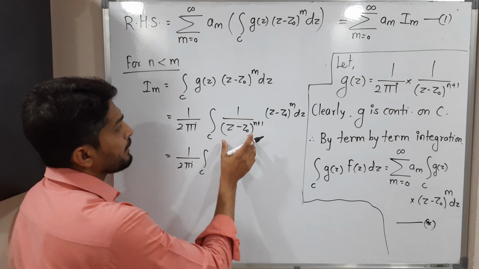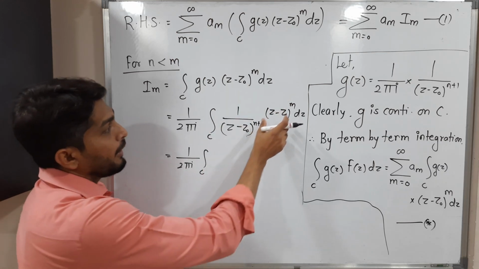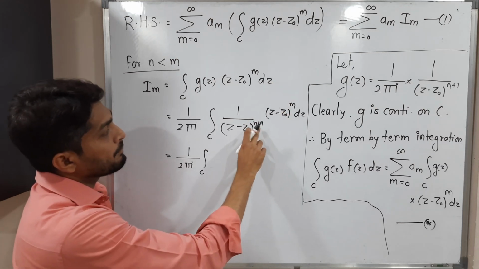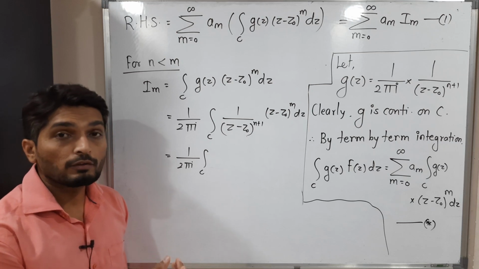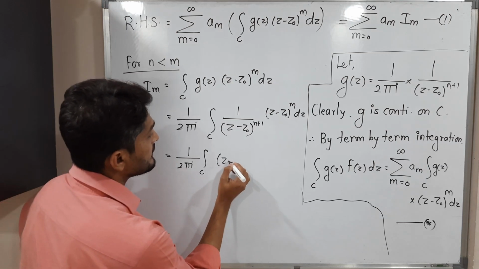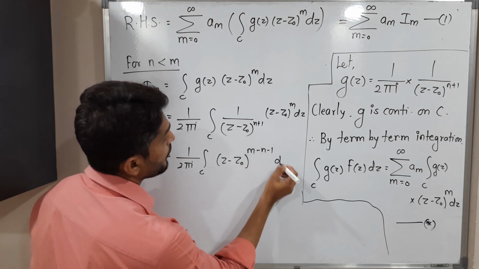So we can shift this bracket to the numerator, right? Since its power is less than the power of the numerator. So if you shift it to the numerator, the sign will get changed. Power will be minus n minus 1. So let me write directly, this is (z minus z naught) raised to m minus n minus 1 dz.